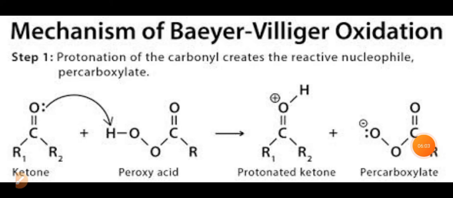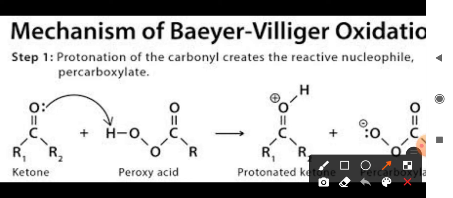Now let us see the mechanism of Baeyer-Villiger oxidation. In this mechanism, the first step is protonation of the carbonyl oxygen, which creates the reactive nucleophile that is known as percarboxylate. Now let us see how the reaction mechanism takes place. Now let us see the first step of the mechanism.